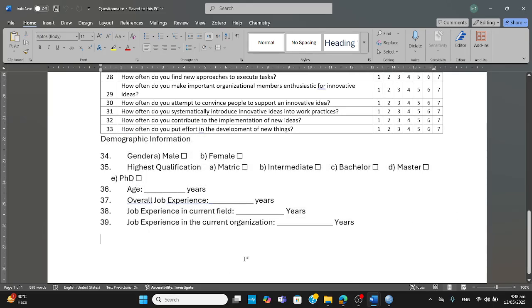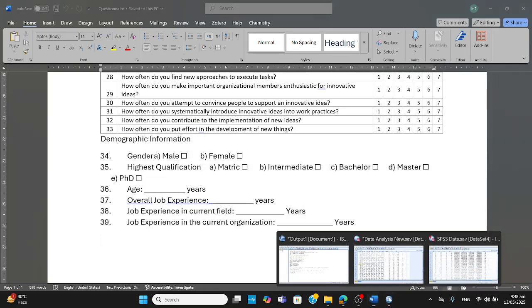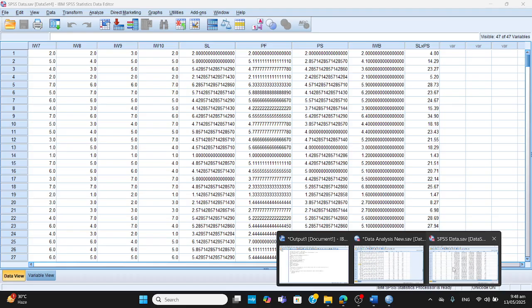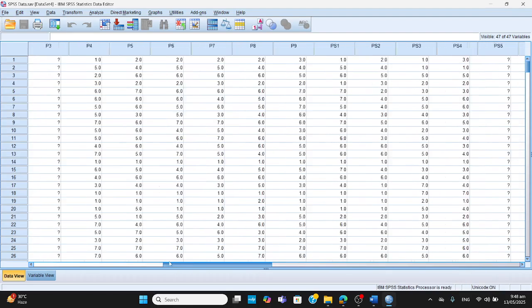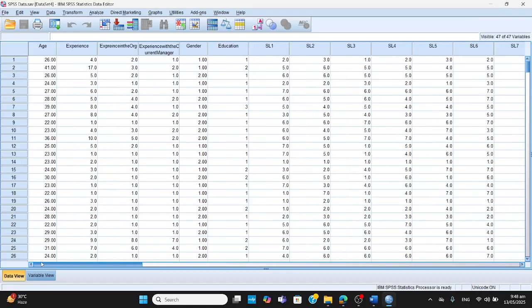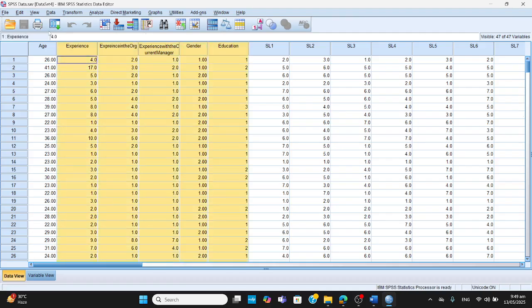Now, what we need to do is conduct data analysis for all this, and for that, we need to have a look at the data. Here we have got the SPSS file. You can see age, experience, all the variables which were related to the profile or the demographics. They are mentioned in the beginning, even though in the questionnaire they were at the end.